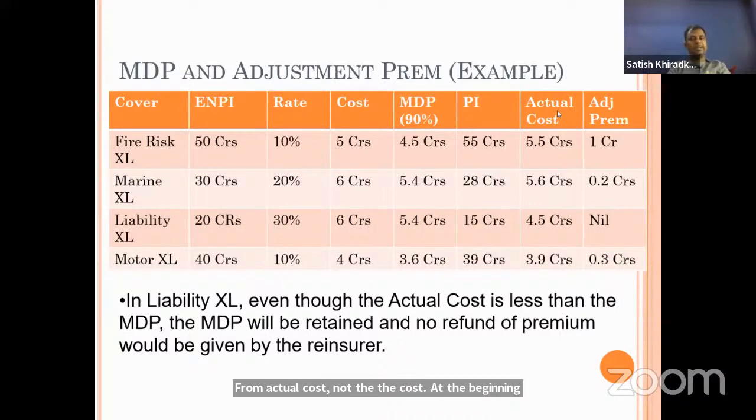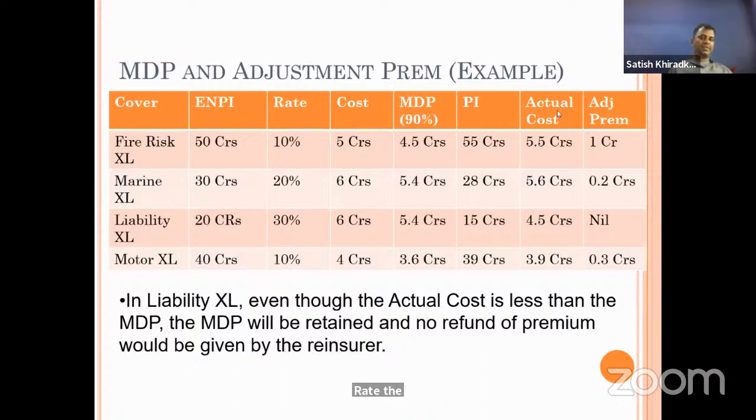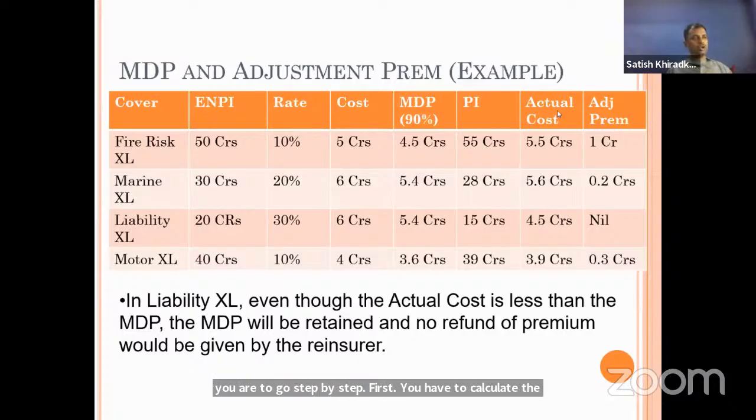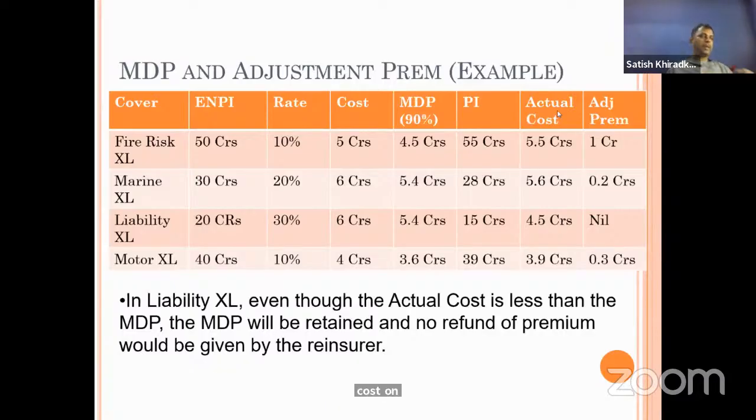Because in the exam, if they ask you the adjustment premium, they will give some limited information like ENPI, then the rate of premium, then the MDP rate. Like they will say 90%. They will not say how much MDP. They will just say the MDP rate and the actual GNPI on which you have to calculate the adjustment premium. So you have to go step by step. First, calculate the cost. On cost, apply that MDP percentage, which is 90%, coming to 4.5, and then calculate the actual cost. And from the actual cost, you have to deduct the MDP, not the cost. Then you will get that 1 crore.